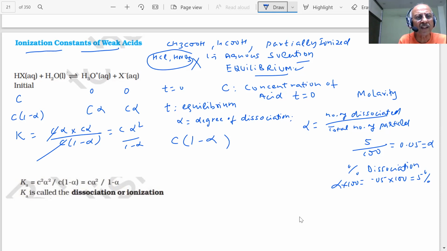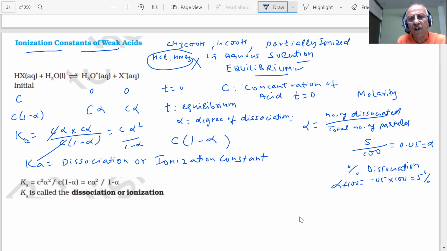So, student, since this is an acid, I am using Ka. What is Ka known as, student? This is called the dissociation or ionization constant of a weak acid, student. So here we have a formula, K is equal to C alpha square upon 1 minus alpha. This is the equation which we have derived, students.